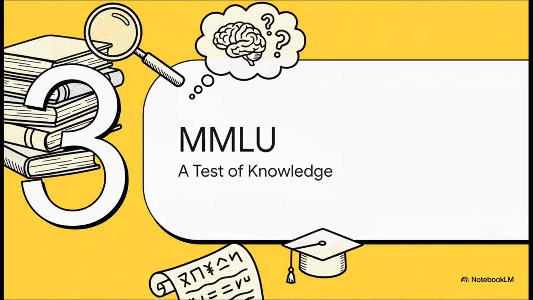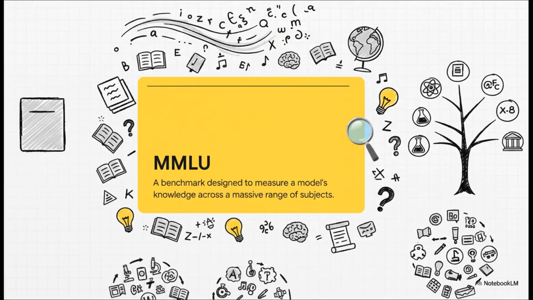Now for our third key benchmark, MMLU. This one takes a different approach altogether. It's basically a giant test of a model's raw knowledge. MMLU stands for Massive Multitask Language Understanding. And while Helm is looking at the whole car, MMLU is laser-focused on one thing, the engine. Its entire purpose is to measure how much a model knows across a ridiculously huge range of subjects.